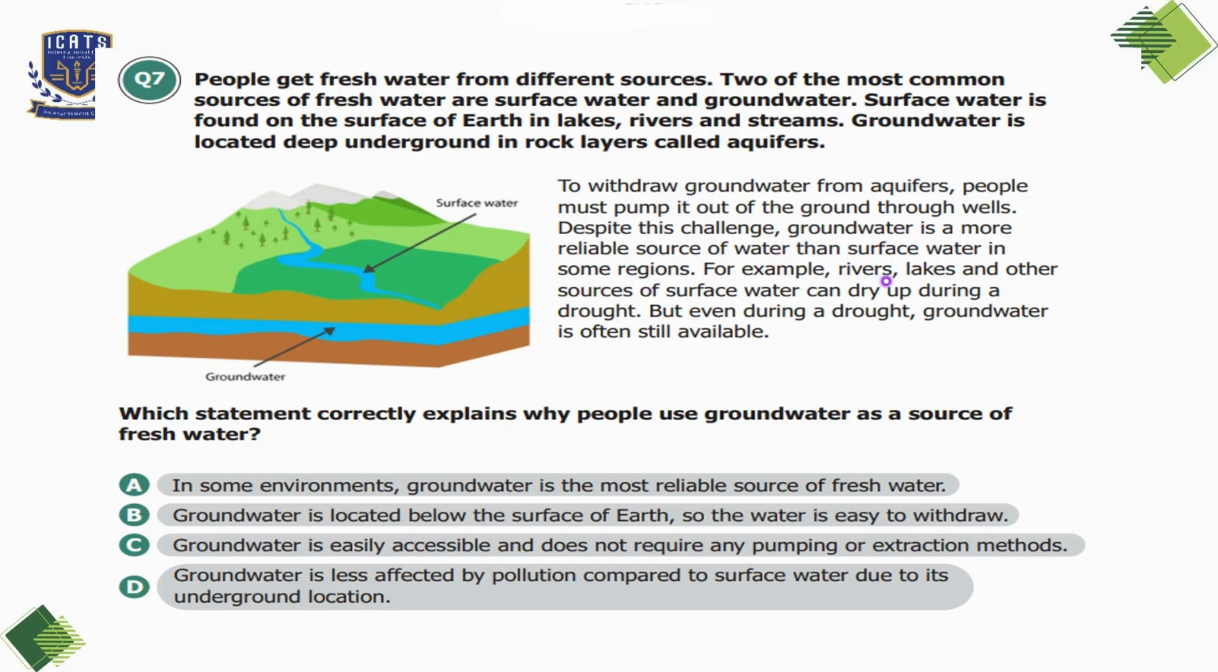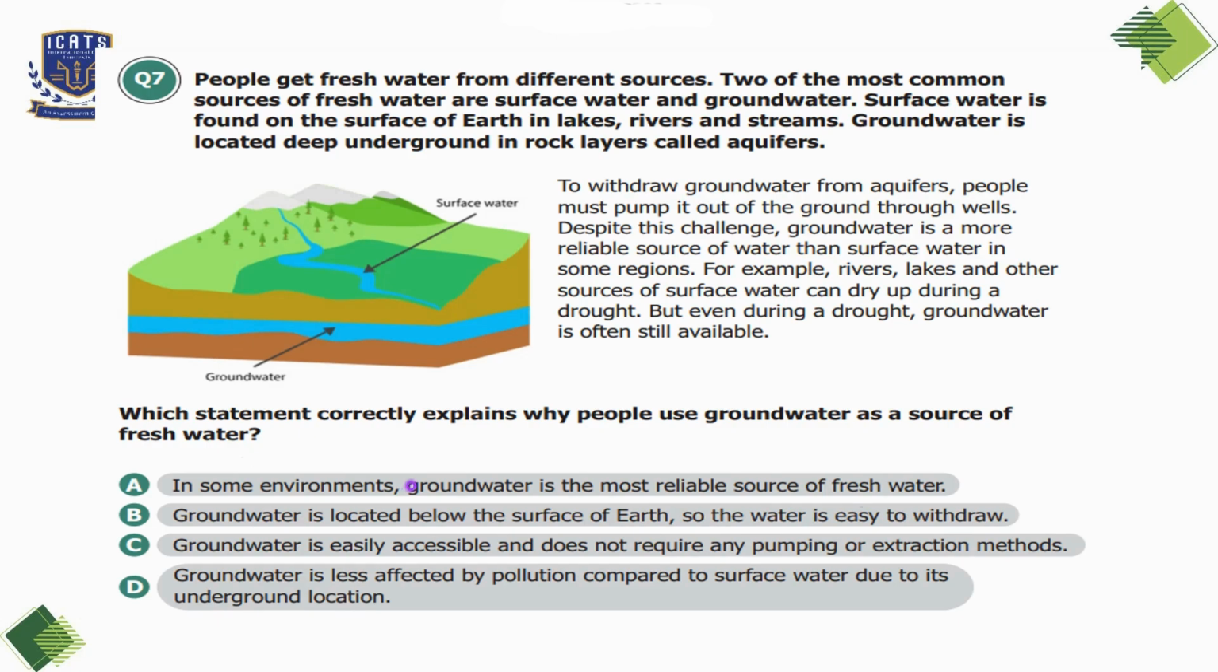For example, rivers, lakes, and other sources of surface water can dry up during a drought, but even during a drought, groundwater is often still available. Which statement correctly explains why people use groundwater as a source of fresh water?